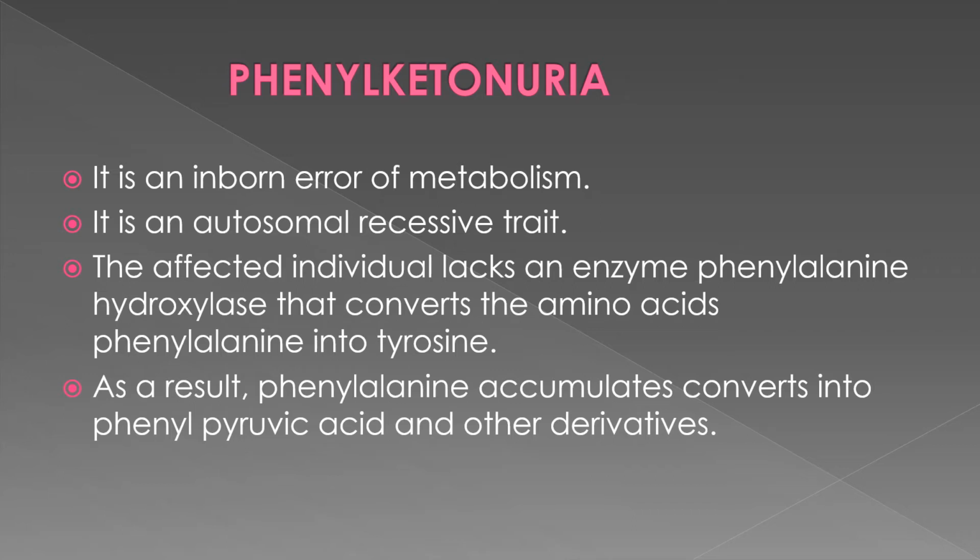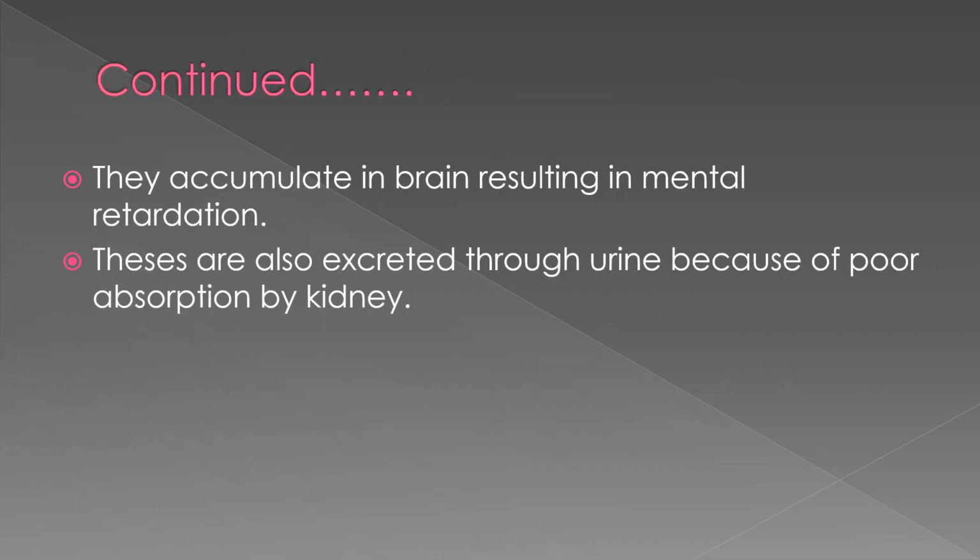As a result, the phenylalanine starts accumulating, and later it is converted into phenylpyruvic acid or its other derivatives, and this accumulates in the brain. As a result this causes mental retardation, meaning it affects the central nervous system.